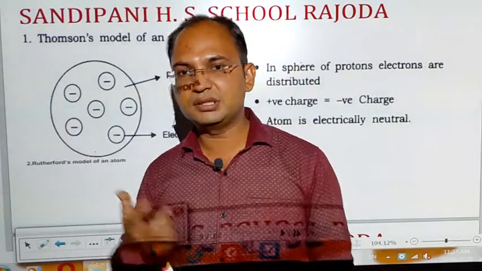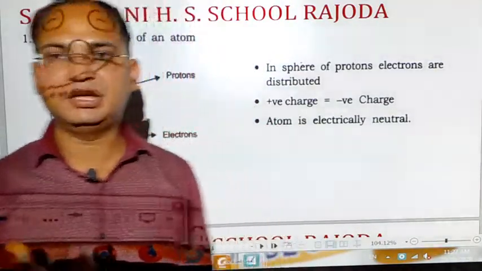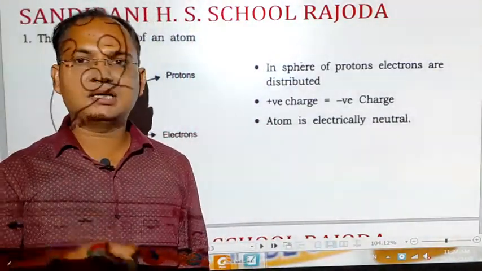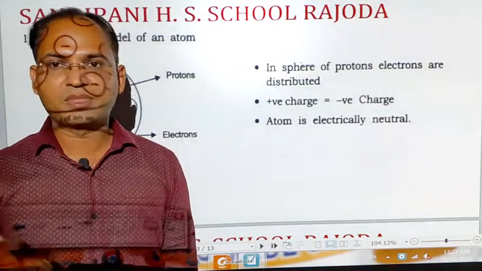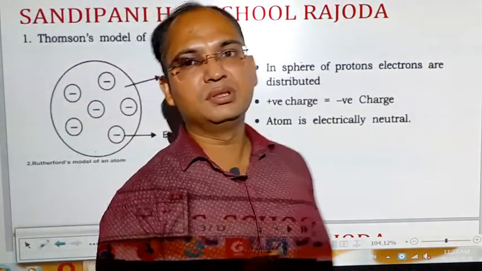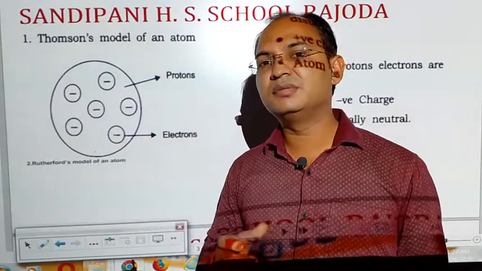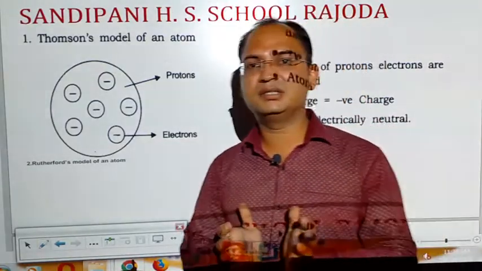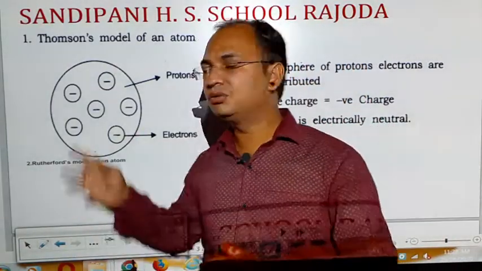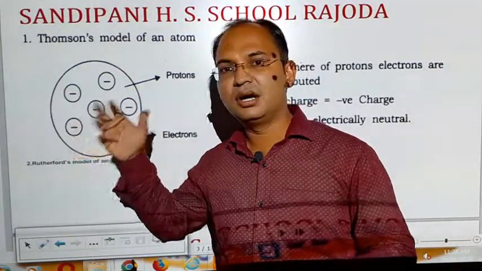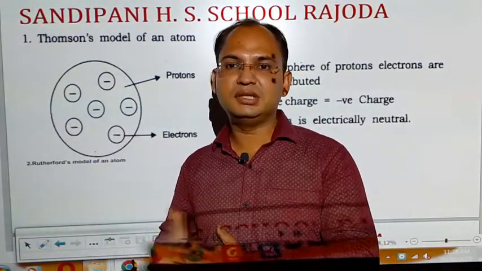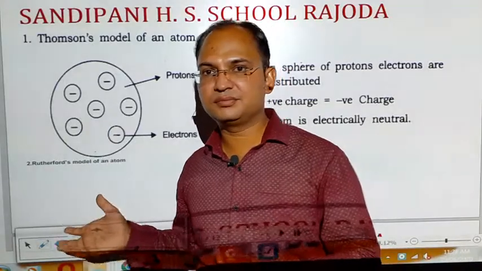Plum pudding, actually, pudding is a dish in which some grains are scattered here and there. In the same way, he proposed the model of the atom, that the atom is spherical in nature and the electrons are randomly scattered inside the atom here and there.